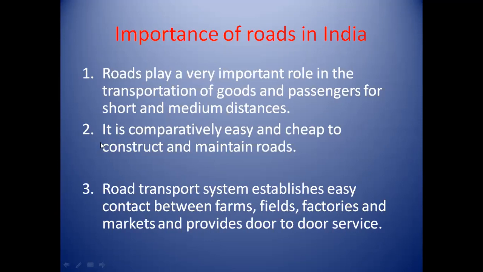Then second importance is it is comparatively easy and cheap to construct and maintain roads. Then third importance is road transport system establishes easy contact between farms, fields, factories and market and provides door to door service. That is, communication between two factories or farms is possible by road transport, and also road transport provides door-to-door service.